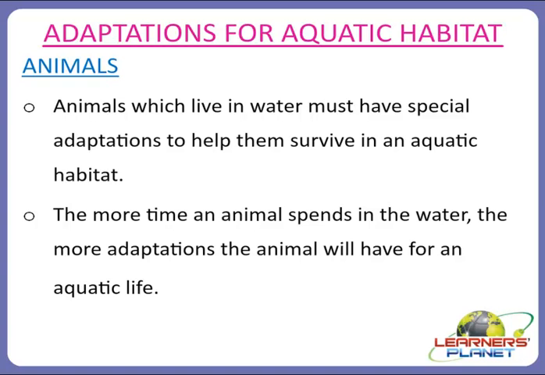Some species survive in freshwater habitats, some are found in marine habitat, and some are found in coastal habitat. So let us see some examples of adaptations of animals for aquatic habitat.